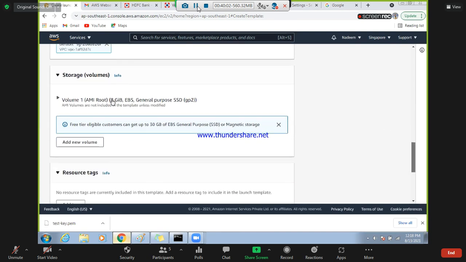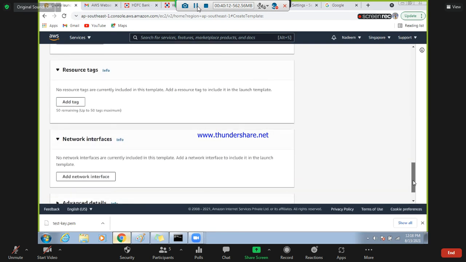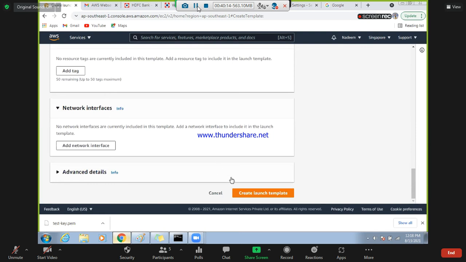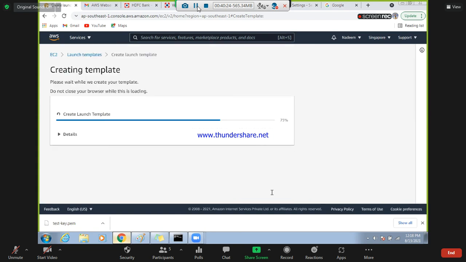Storage. When you go to the storage, what do you want? So volume 1, this is the free tier. If you want to add more, you can add from here. Then next is resource tag. If you want network interfaces, all the advanced stuff, I don't require that. If you want tags, that's also not required. So create template, launch template.